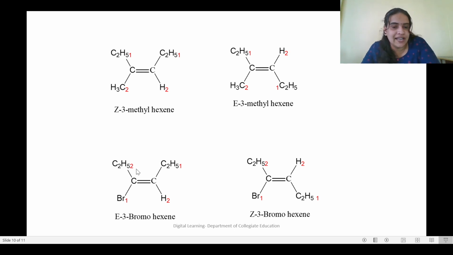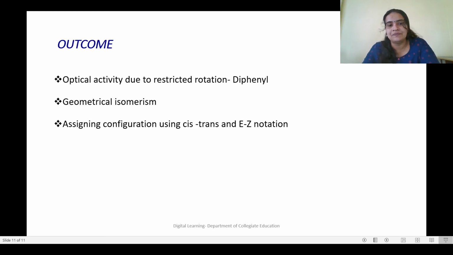But it is not like that. We see 1 and 1, and they are opposite, so this is E-3-bromohexene. And here this is Z-3-bromohexene, because 1 and 1 come together. We are not seeing which group is coming together or opposite. We are just seeing which priority number is coming together or opposite.